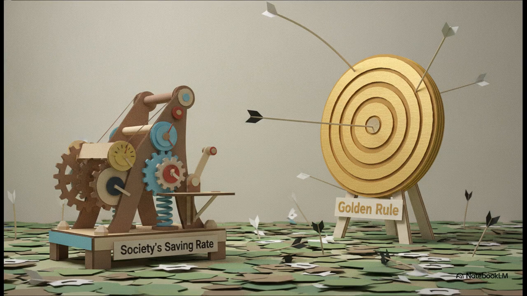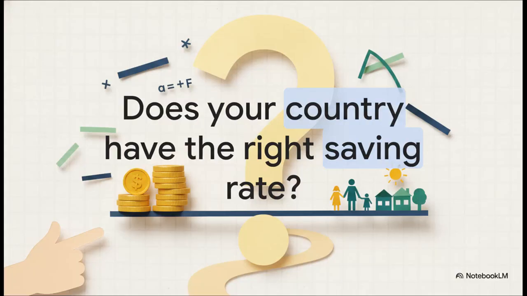So, I want to leave you with this provocative thought to wrap up our explainer today. We now possess the mathematical blueprint for the perfect economy. We literally know the exact formula to maximize human well-being and consumption. But actually getting there requires active, intentional choices. So are we, as a society, collectively making the right choices today to enjoy that maximized wealth and well-being tomorrow? It's something to think about.